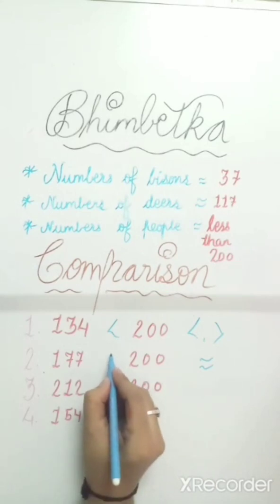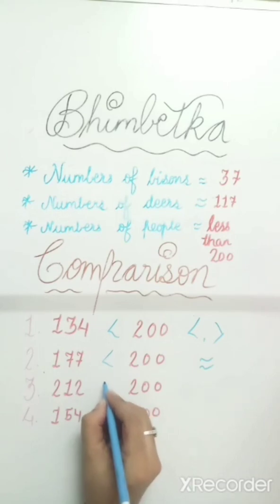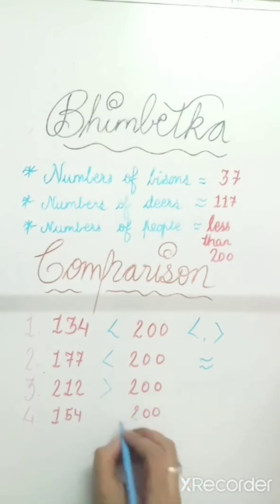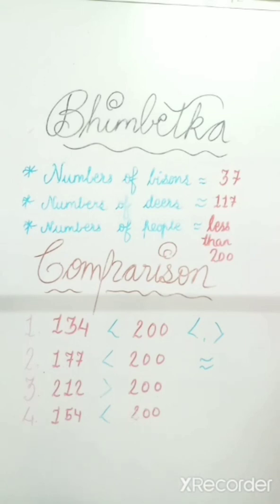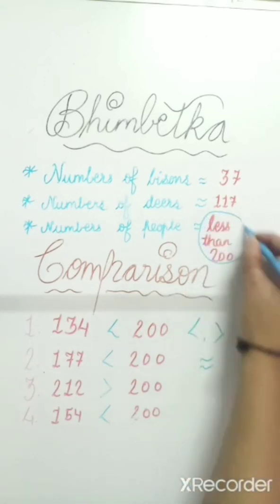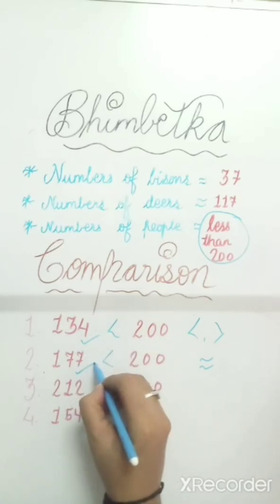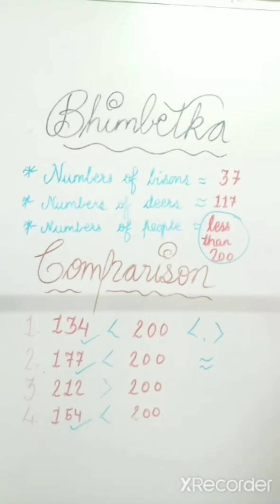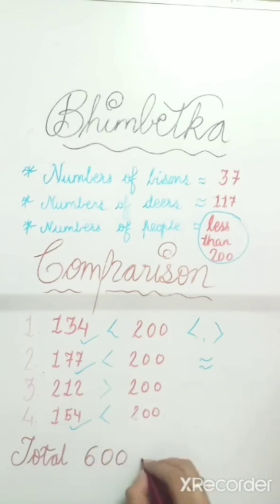200 is greater. Here also 200 is the greater number. 177 is the smaller number. Again here 212 is the greater number. 200 is the smaller number. Here 154 is the smaller number and 200 is the greater number. So less than means this number of people are there, 177 people, or 154 people were present there. There are a total of 600 different caves at Bhimbetka.